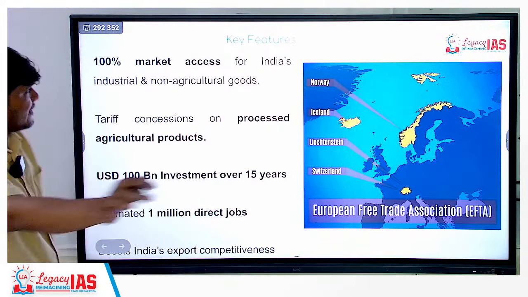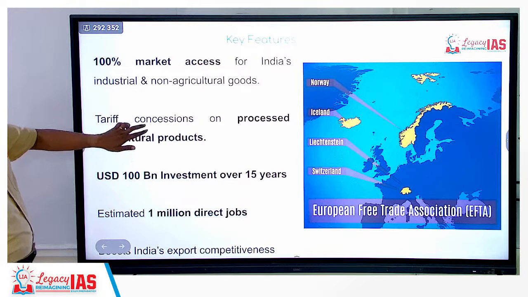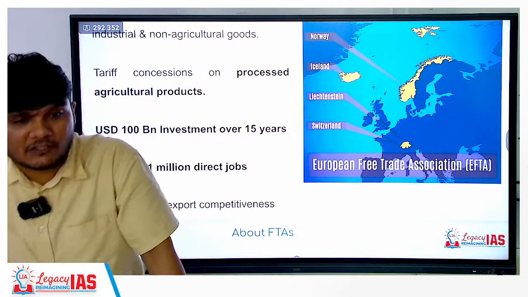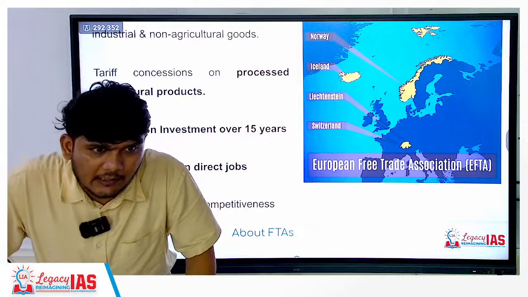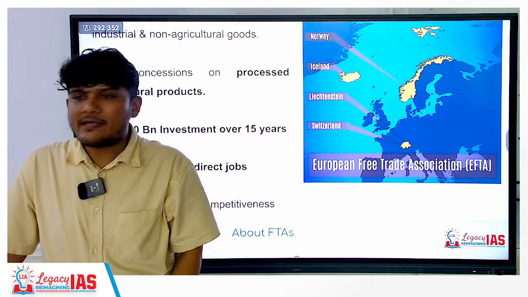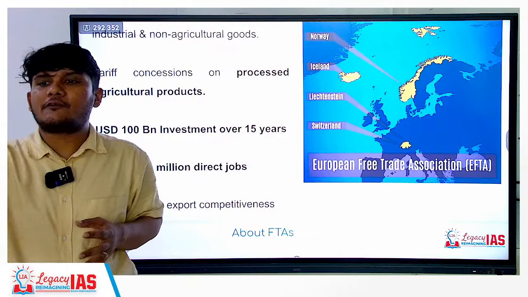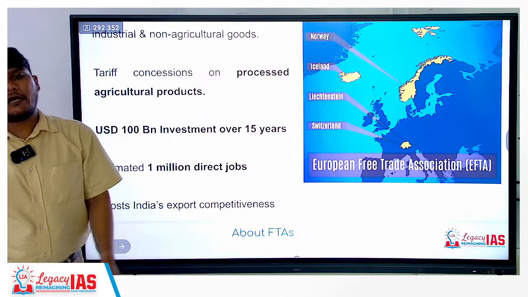On agricultural products, 100% market access is not there, but on processed agricultural products, we will have tariff concessions. That means tariff will not be 0, it will be lesser. They will reduce the tariff for us. There will be concession. We will be getting a better deal than the deal they will give to someone else with whom they do not have a bilateral trade agreement.